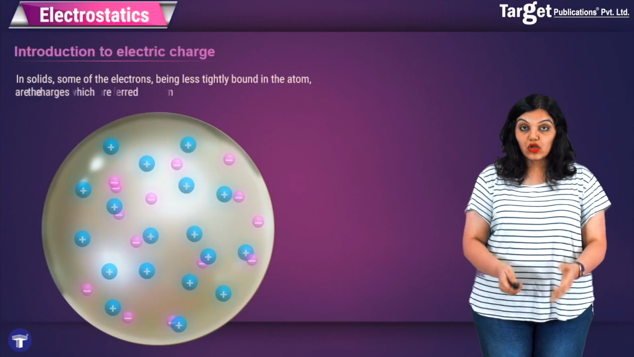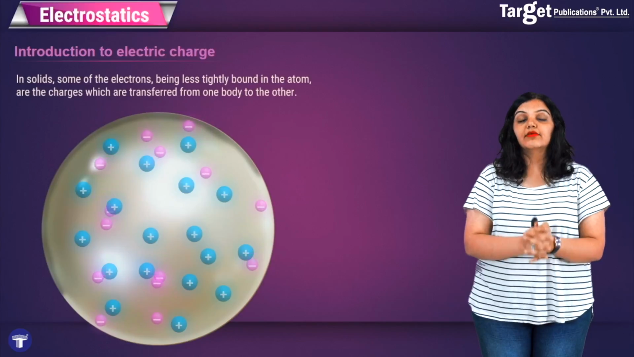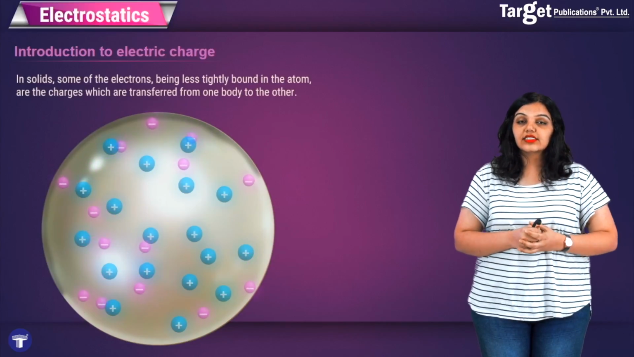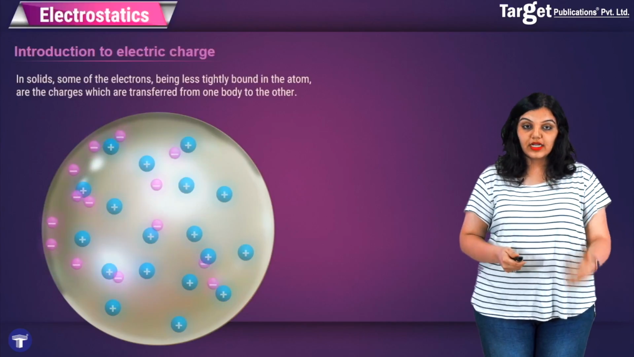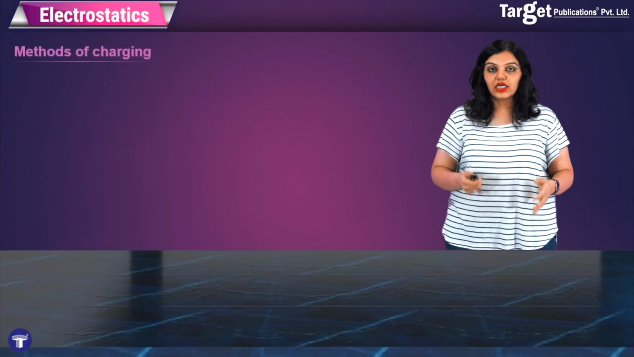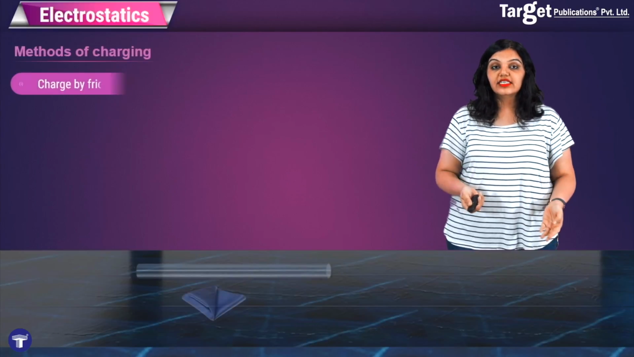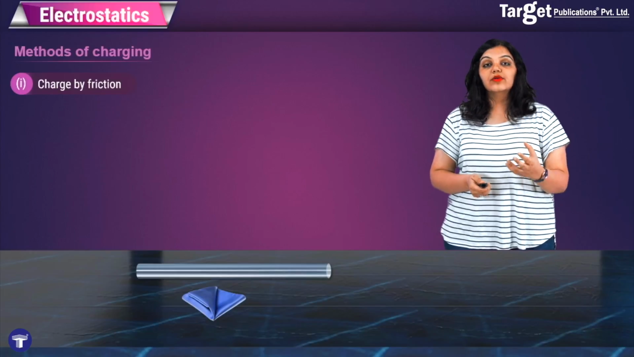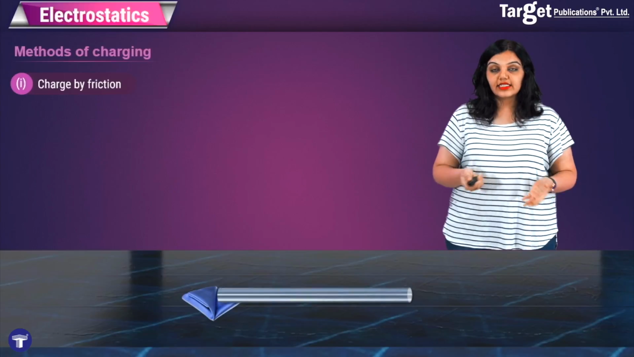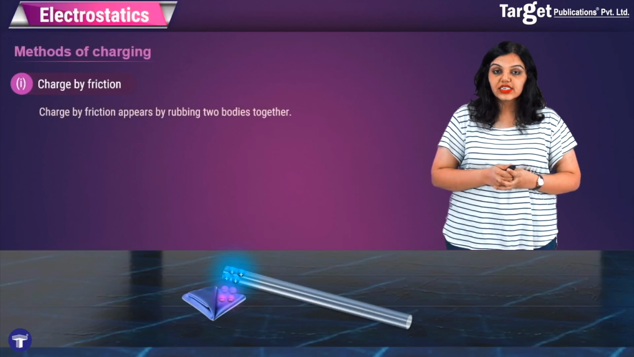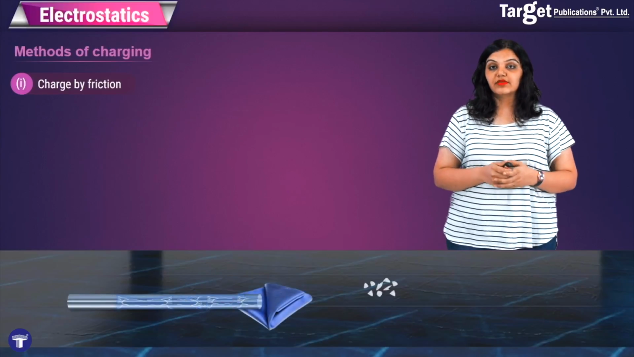However, when it comes to solid conductors, it is only the electrons that can move because they are not that tightly bound to the atom. And therefore, in the case of solid conductors, it is only electrons that are transferred from one body to another. So how exactly can we charge objects? There are particularly three methods of charging. The first one we have already seen, that is charging by friction. When we take two objects and rub them against each other, they both get electrified with equal and opposite charges, and therefore this is charging by friction, which appears when two bodies are rubbed against each other.